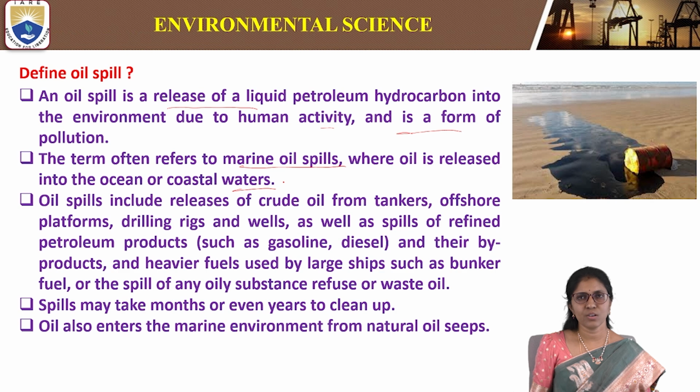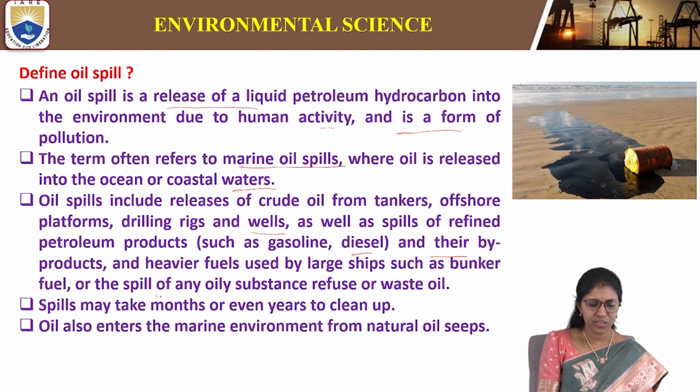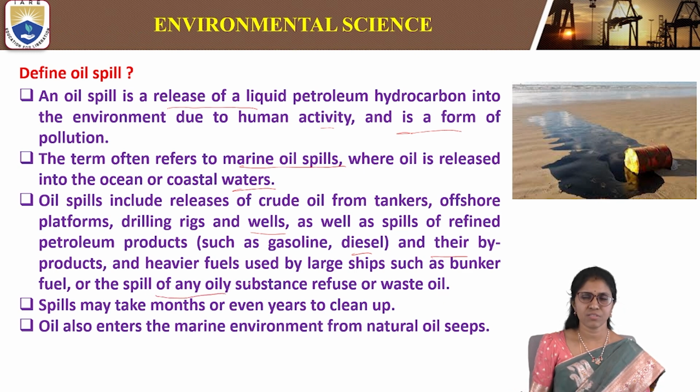Oil spills include releases of crude oil from tankers, offshore platforms, drilling rigs and wells, as well as spills of refined petroleum products such as gasoline, diesel and their byproducts, and heavier fuels used by large ships such as bunker fuel, or the spill of any oily substances, refuse or waste oil. All of these lead to oil spills, and this leads to environmental pollution.